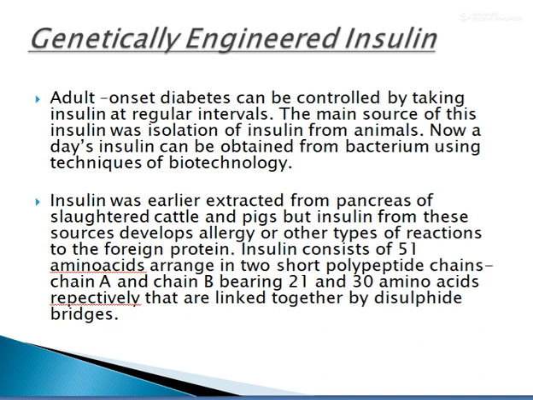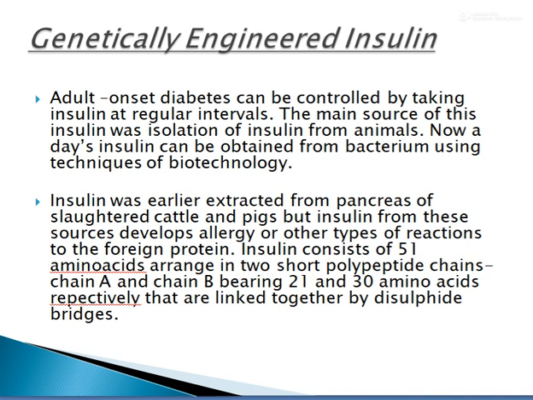Insulin was early extracted from the pancreas of slaughtered cattle and pig, but insulin from this source developed allergies or other types of reactions to the foreign proteins. In the olden days, insulin was extracted directly from the pancreas of slaughtered cattle and pig, but it turned out to cause various kinds of reactions, or it may cause allergy.